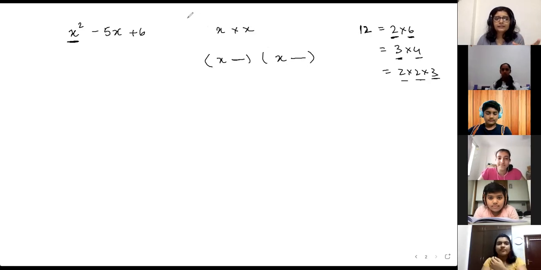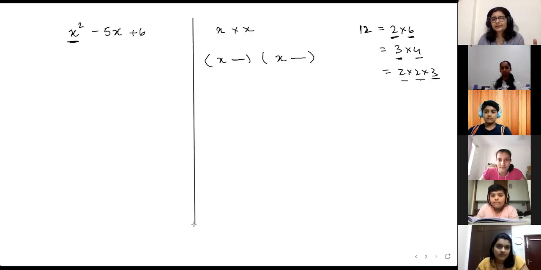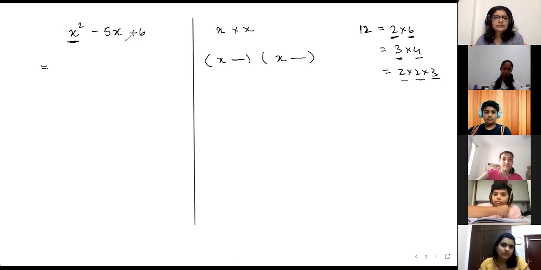So how do you find these 2 factors? There are multiple ways of doing it. If it fits any identity, you directly use that identity. If it doesn't fit any identity, if it's random, like this particular polynomial, you use a method called splitting the middle term. Splitting the middle term is basically, you need to split the middle term. Which is the middle term in this expression?